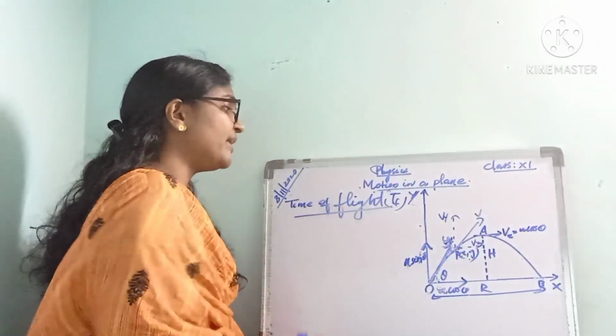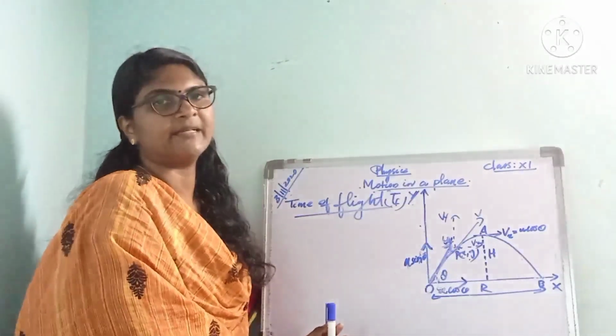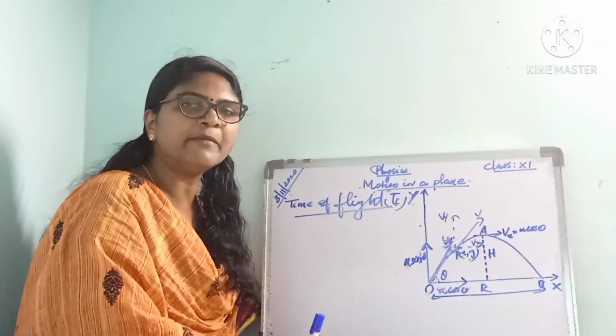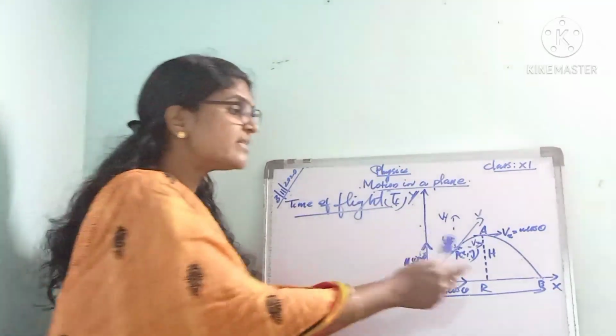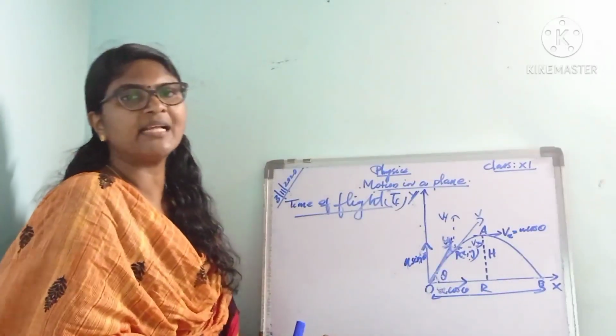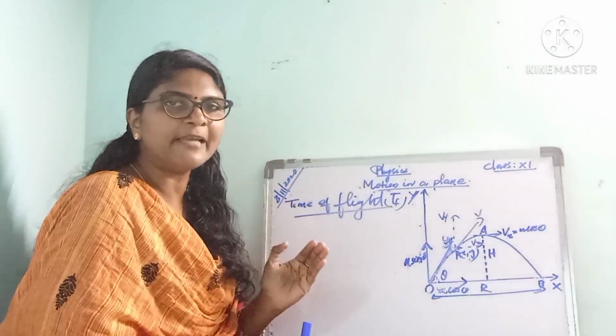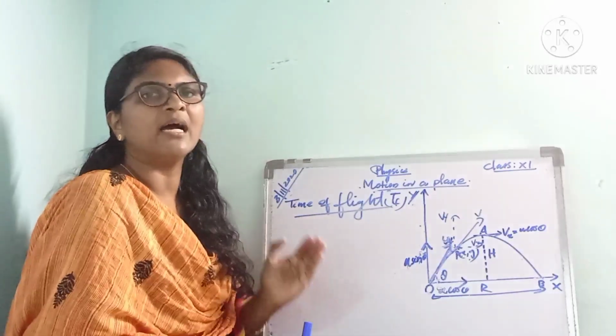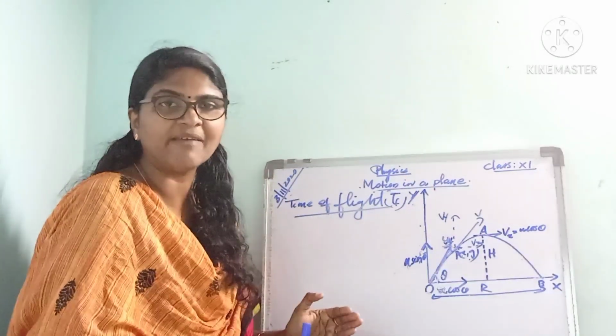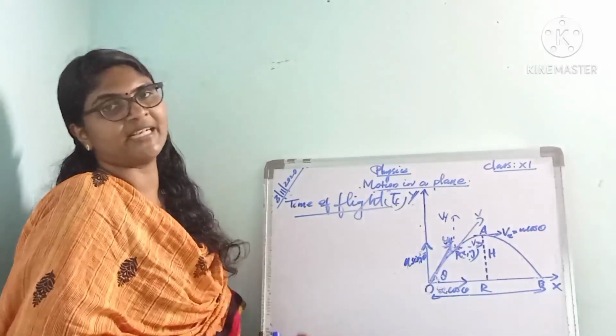That time is the time of flight. It is the time taken by the projectile to reach the same horizontal level as the point of projection.